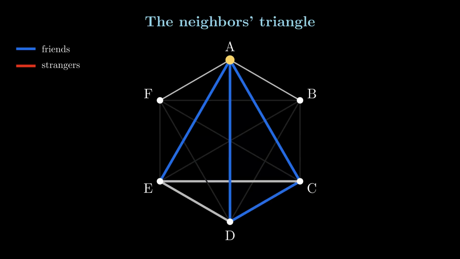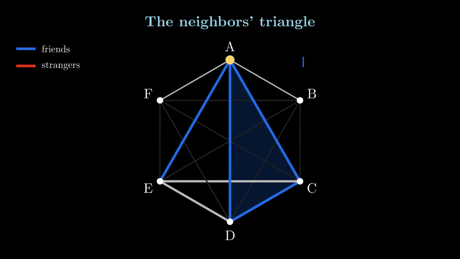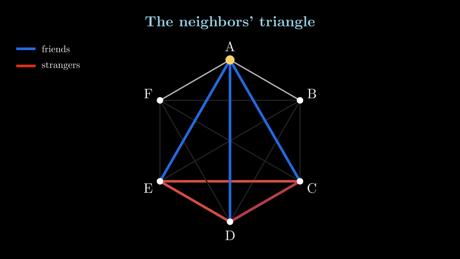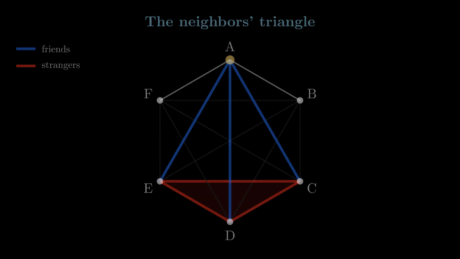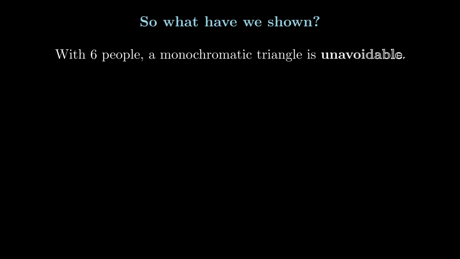Suppose one of these 3 edges is blue. Say this one. Then together with the 2 blue edges to A, it completes a blue triangle. We have 3 mutual friends, and therefore we are done. So to avoid that, let's say that all 3 of these edges are red. But then the neighbors themselves form a red triangle, and then we would have 3 mutual strangers. Therefore, with 6 people, a monochromatic triangle is unavoidable.